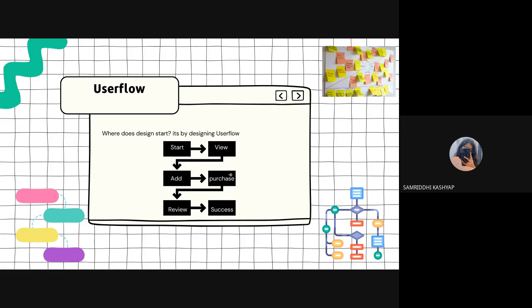This is an example of a shopping website. This is the algorithm or flow chart, as we create. User flow is a flow chart. So this is the basics of designing the skeleton. The skeleton starts from the head and then goes till the tail.